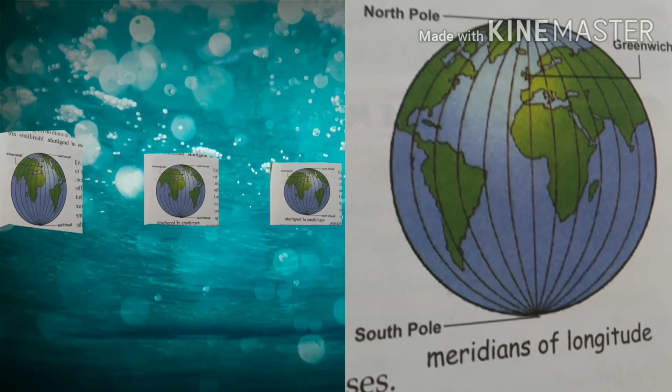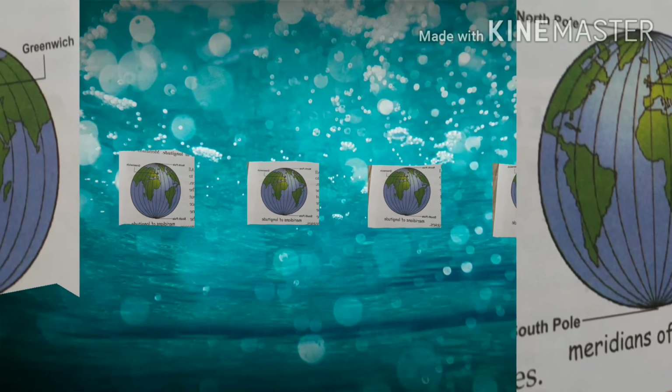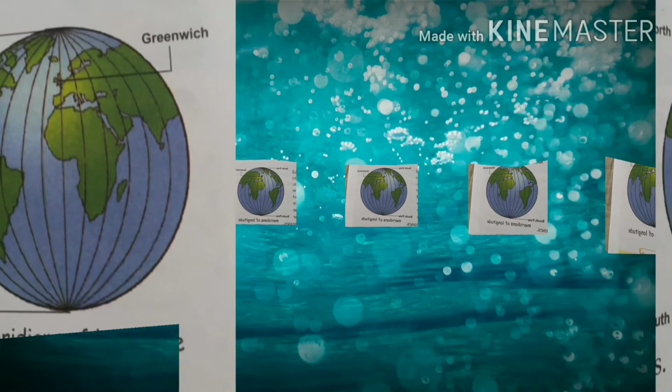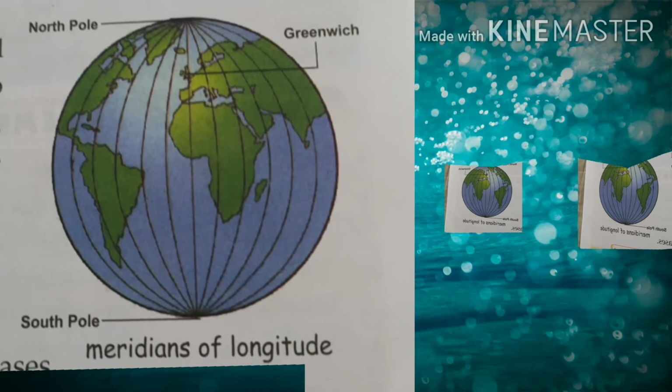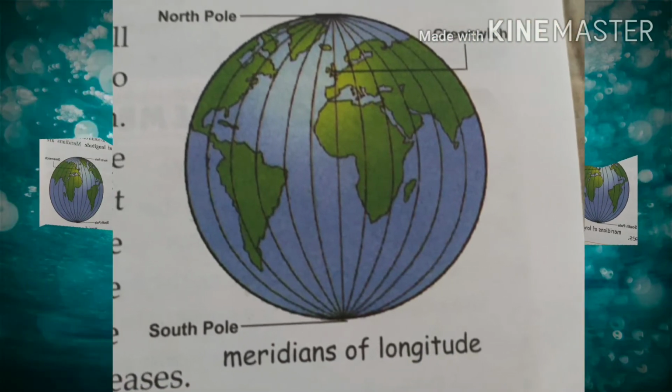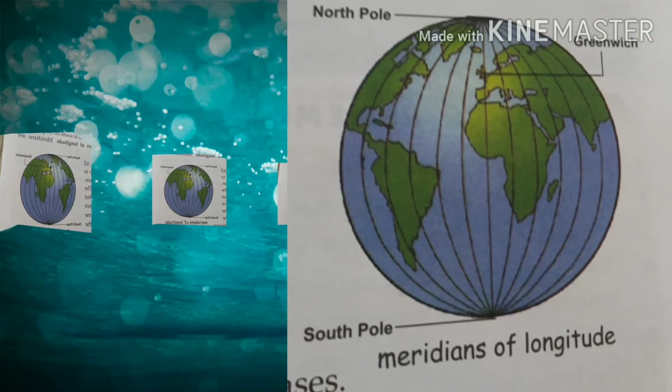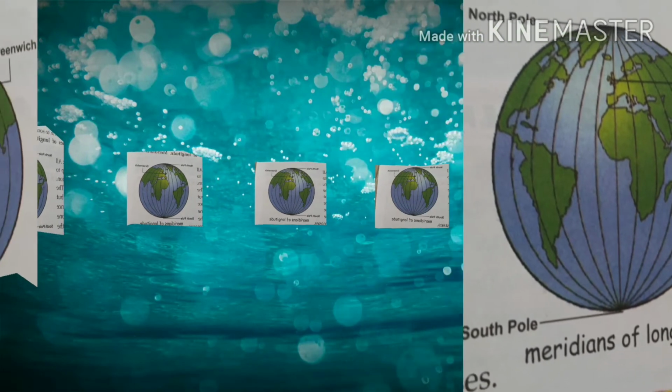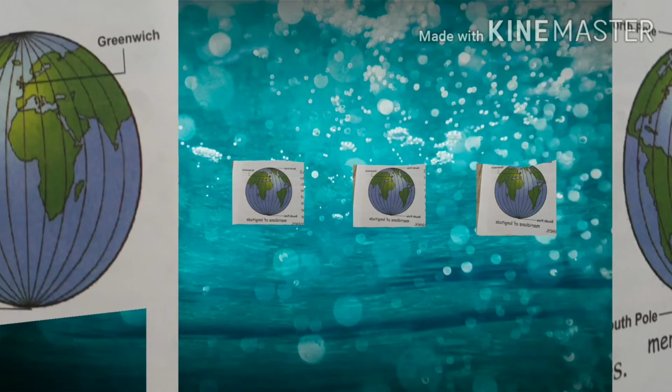The longitudes do not run parallel to each other but meet at the two ends. The maximum distance between any two meridians is at the equator. As one moves from the equator and goes towards the poles, the distance between any two meridians decreases.